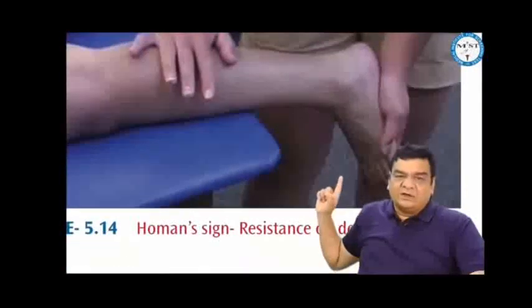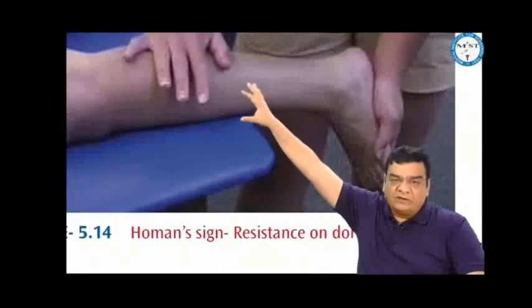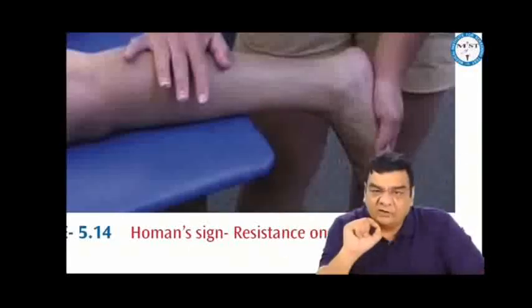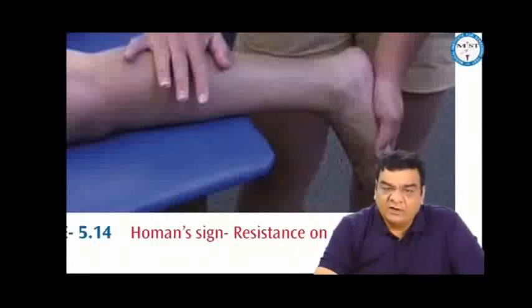Earlier, there were two clinical signs like Homan sign, which was resistance to dorsiflexion of the foot. If this area was inflamed, with any movement in this area, the patient will feel pain and will not allow that movement. So if we try to do dorsiflexion of the foot and the patient resists this movement, this is Homan sign, which is seen in deep vein thrombosis. Calf pain on squeezing the calf muscles is called Moses sign. But now these signs have become obsolete. We should not do these signs.